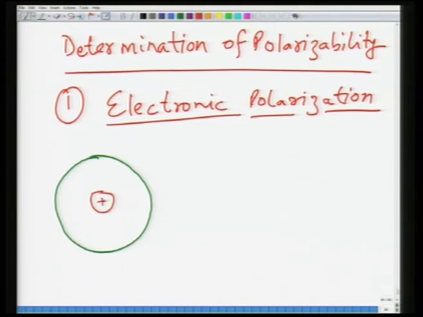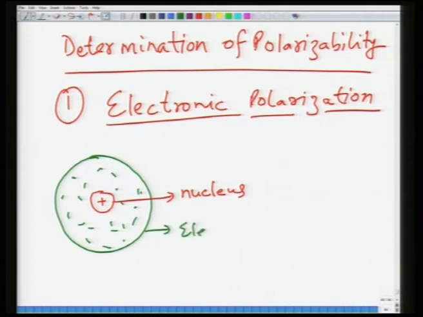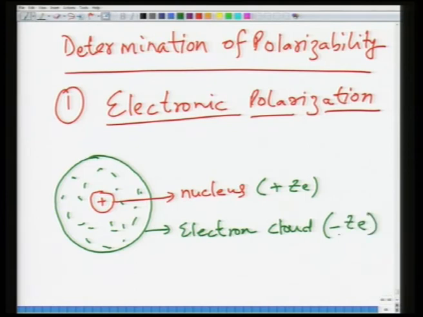So, you have a nucleus, you have the surrounding electron cloud. So, nucleus of charge plus Ze and electron cloud will have minus Ze. Okay. So, in the absence of electric field, the center of this electron cloud matches with the center of nucleus.